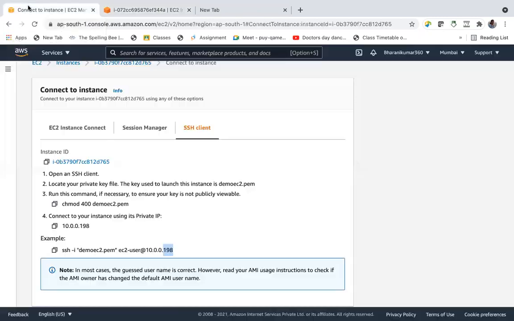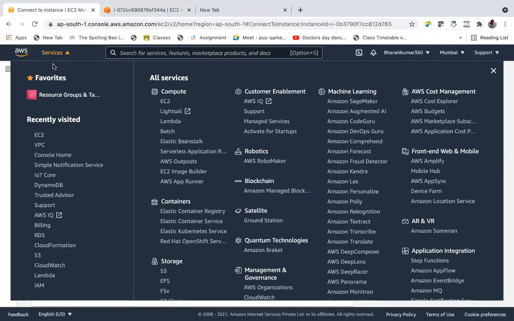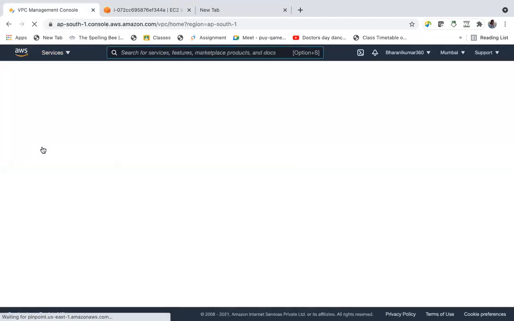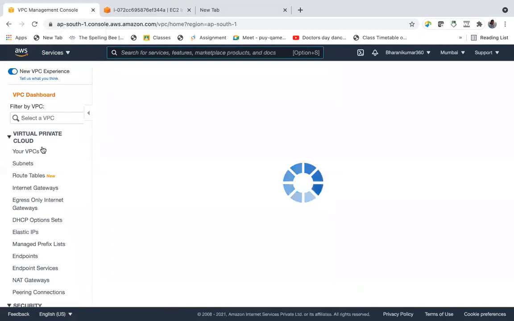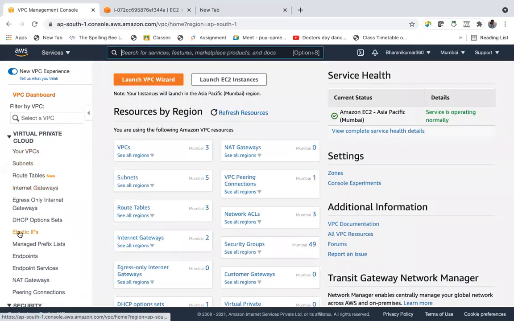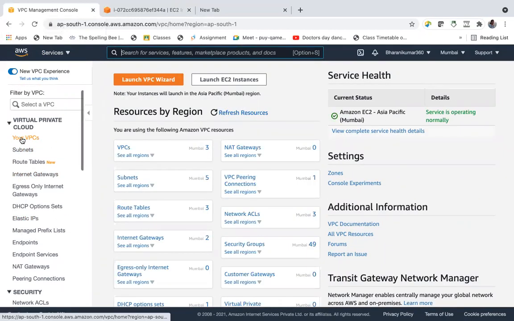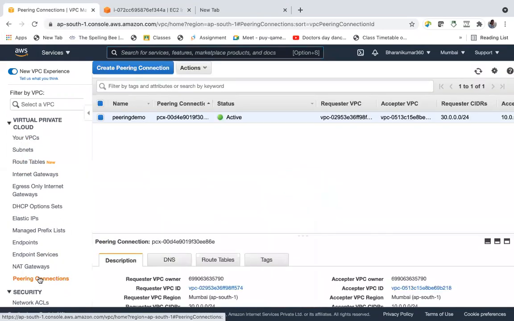And for peering connections, if you go back to our VPC, suppose you have 3 VPCs or 4 VPCs. If you want to make peering connections, suppose A, B, C, D, 4 VPCs are there.